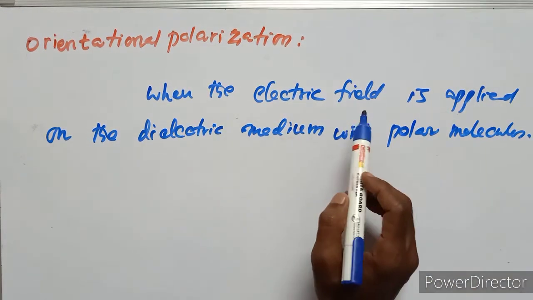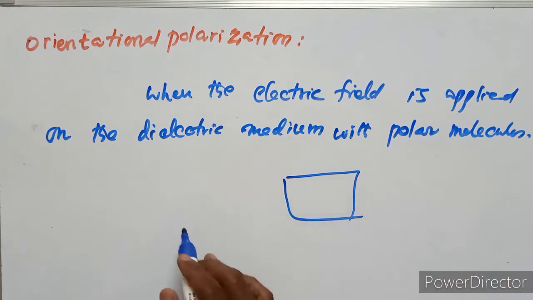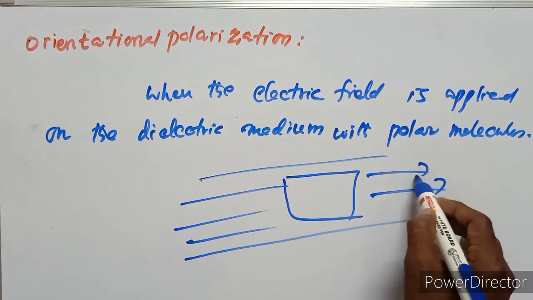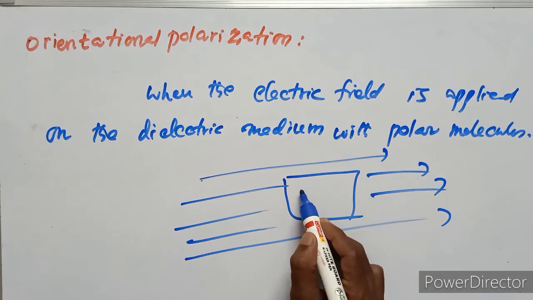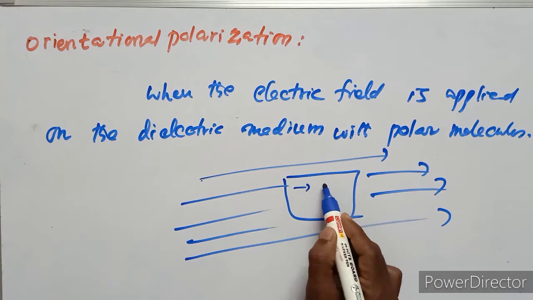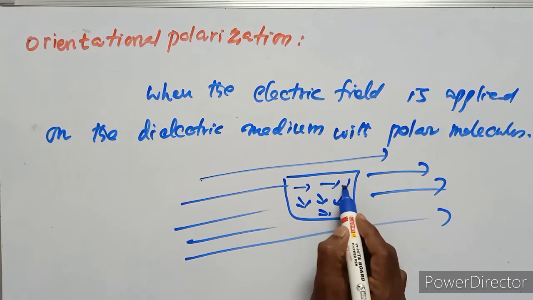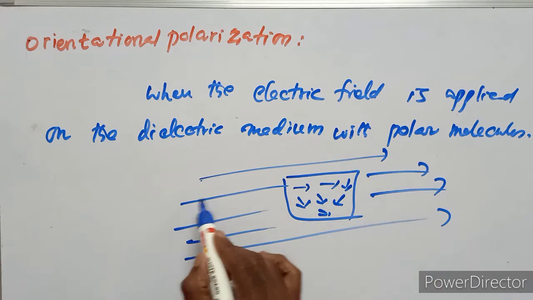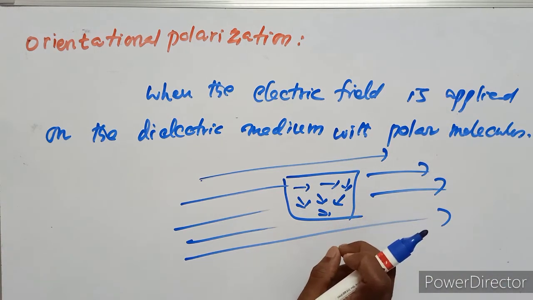Suppose this is the dielectric medium, the dielectric substance, and these are all polar molecules.